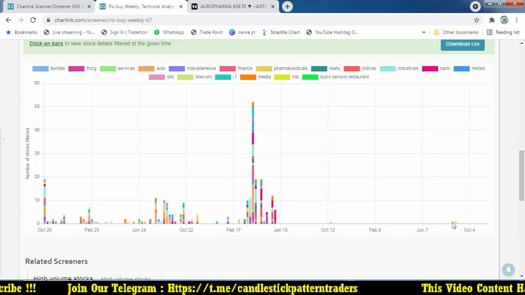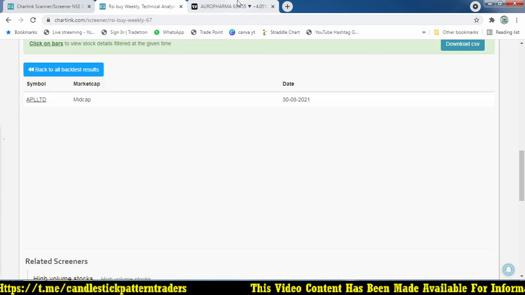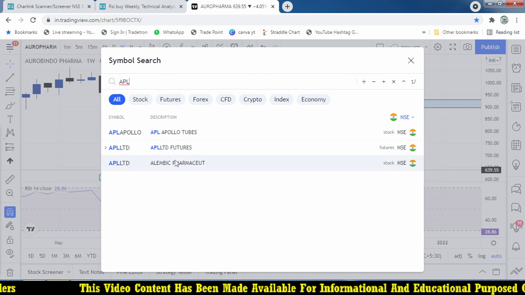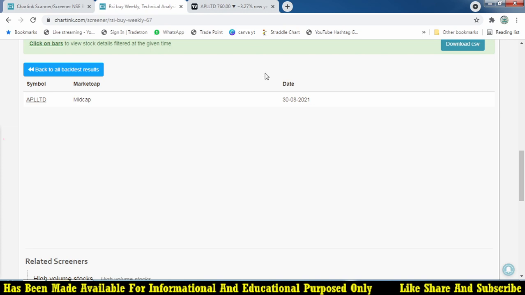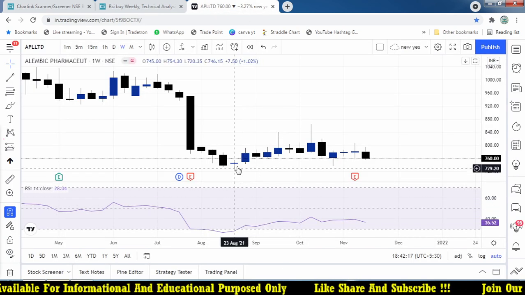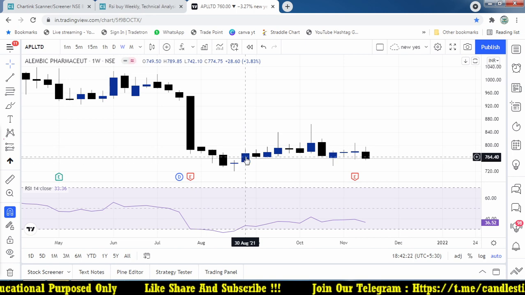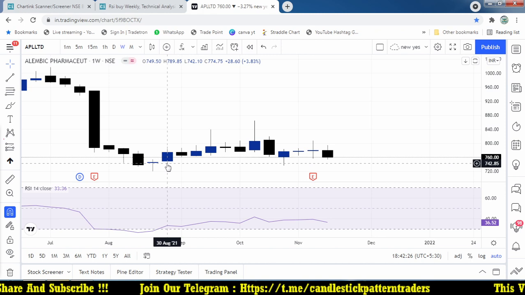And what about the second stock? You can see that APLLT, Alembic Pharma, I think. Yes, this happened around 23/8, this week. After this week, on any one of the days we may get a trigger, right?